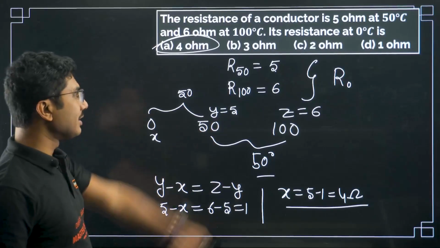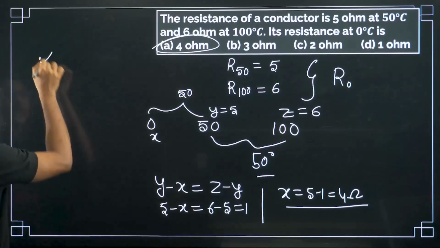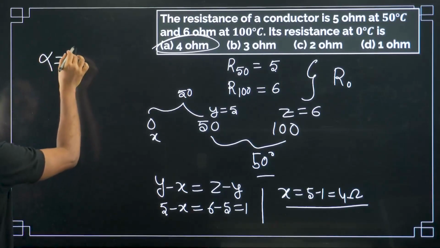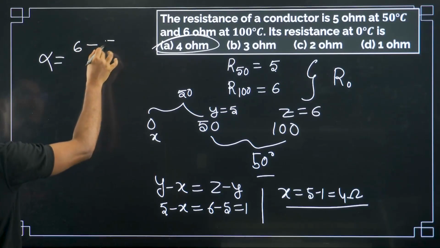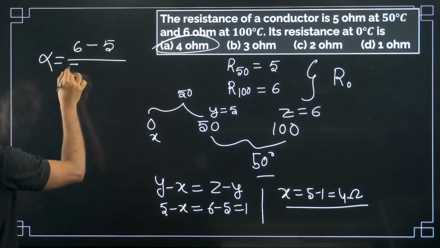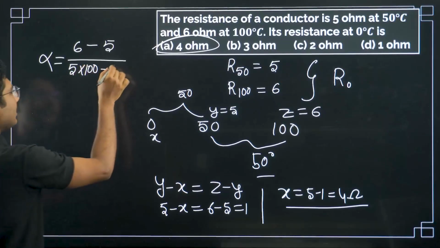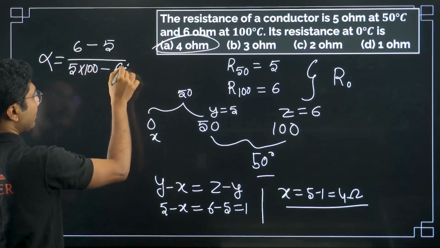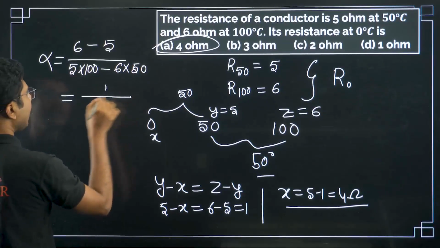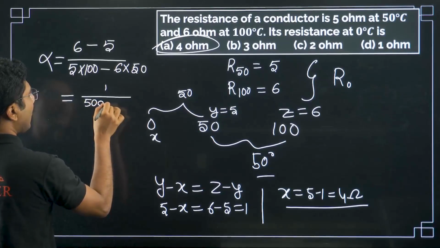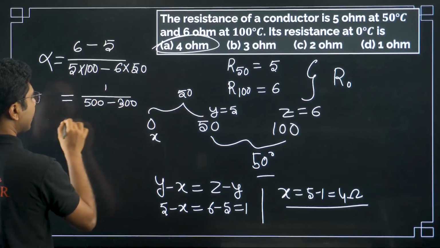Now if you want to solve this same question in the previous method also, that you can do by calculating alpha. Alpha is given by (T2 minus T1), that is high temperature minus low temperature, divided by low temperature resistance into high temperature value minus high temperature resistance into low temperature value. From here you get 1 by 500 minus 300, that is 1 by 200.